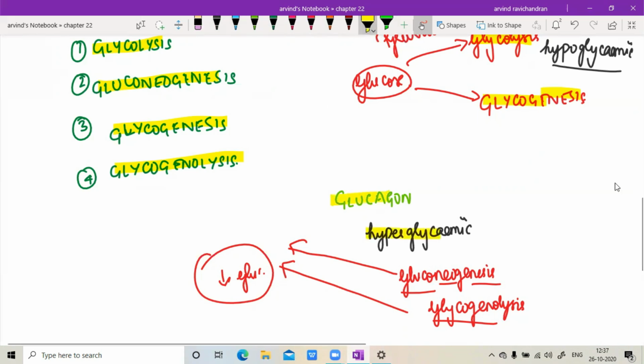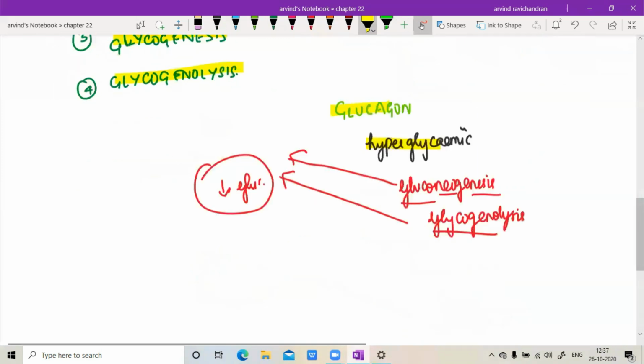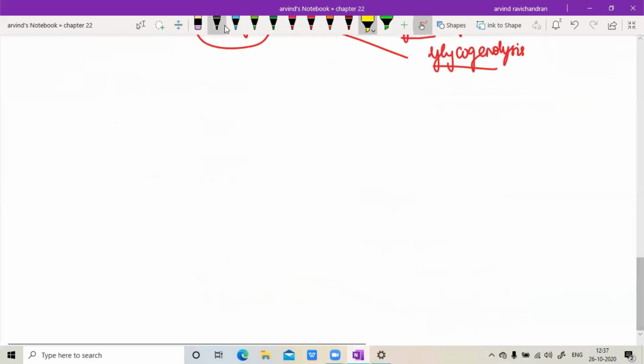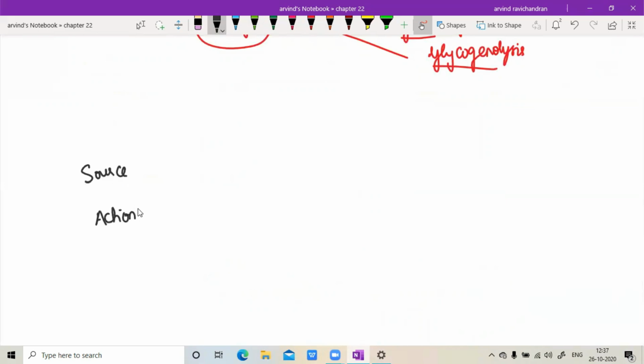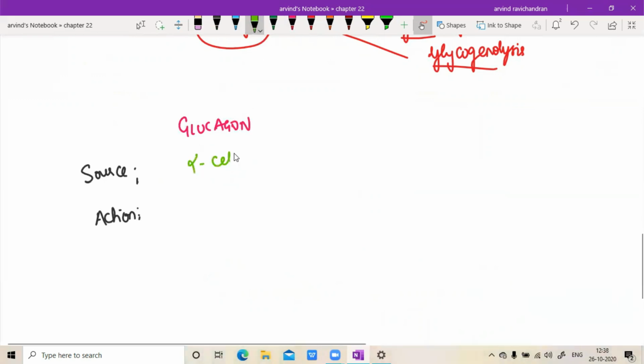So to summarize, what you must know or take home is the source and the action. These are the two things that you must know. So if you ask me with respect to glucagon, what is the source? The source of glucagon is alpha cells. So how is it going to act?